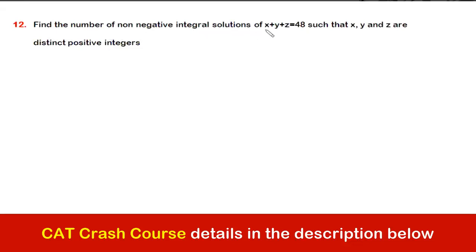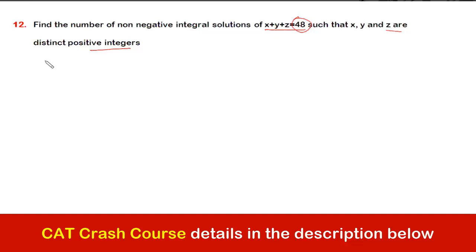चलो, let's find the number of non-negative integral solutions of this so that x, y, z are distinct. This is almost the same as the previous question. Now in this case, since 48 is divisible by 3, we have to consider the case wherein all three are same as well. So before that, let us take all the cases wherein all three are distinct, two are same and one is different, and all three are same.